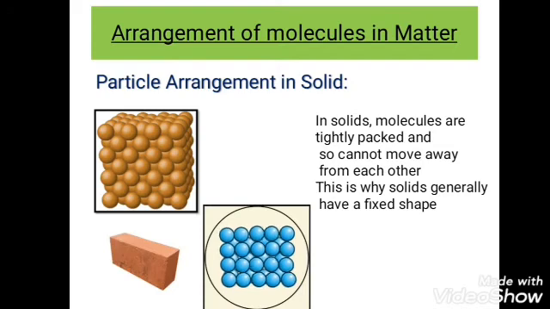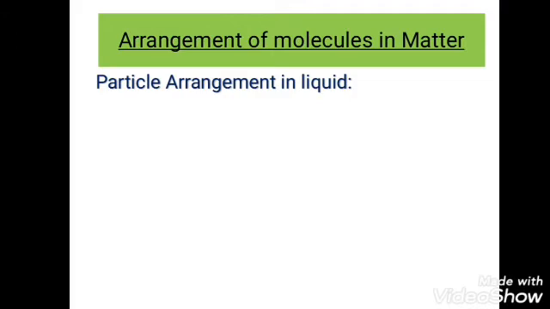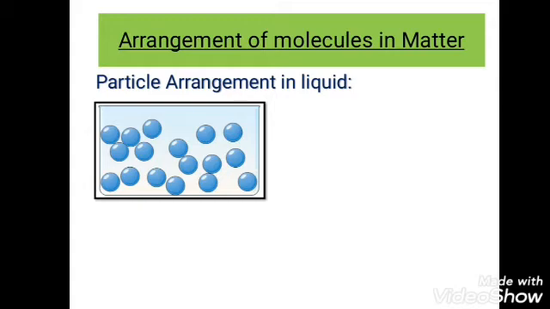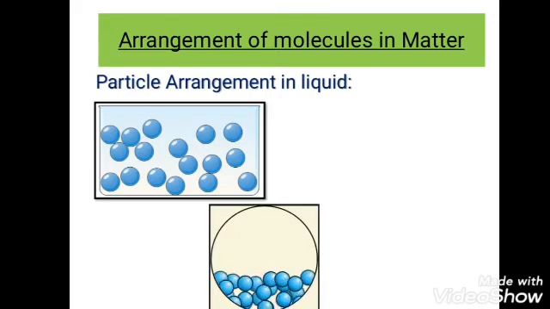Now children, let us see how the particles are arranged in liquids. In liquids, the particles are not tightly packed as in solids, so they can move and slide over each other. It means the force of attraction between the molecules is less as compared to that of solids, and there is intermolecular space between the particles so that they can move freely. This makes liquids flow.